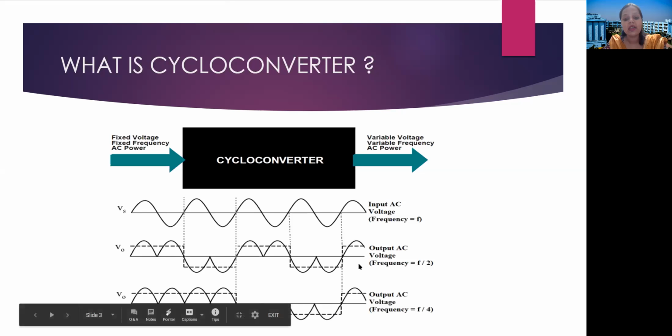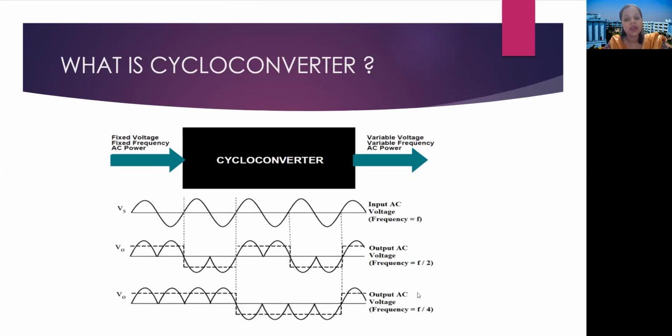So you can see here the output AC voltage frequency is F by 2, where F was our source frequency. In a similar way, in the next figure the time period is 4 times the source, so the frequency becomes 1/4 of the source frequency.